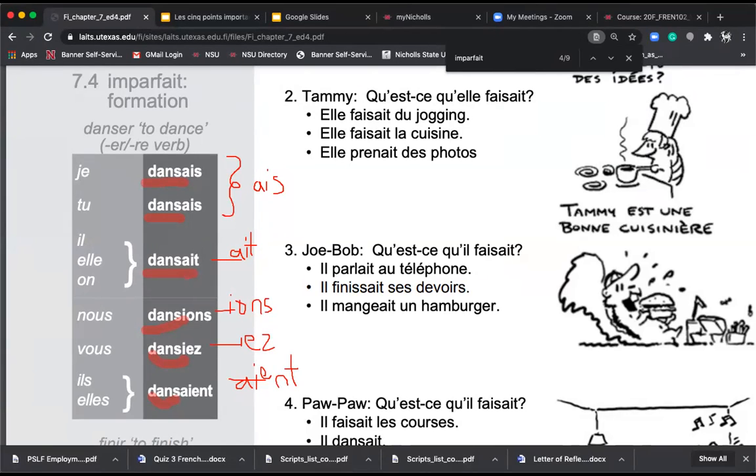So let's take another ER verb, such as chanter. So on a dansé, on a chanté, singing and dancing. Je chantais. Tu chantais. Il, elle, on chantait.